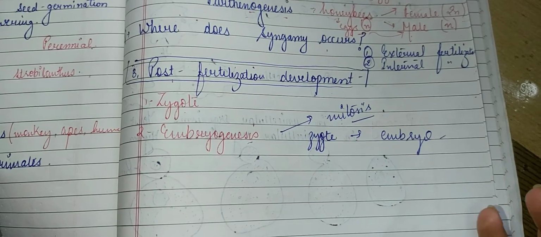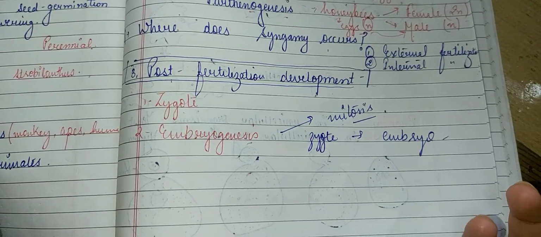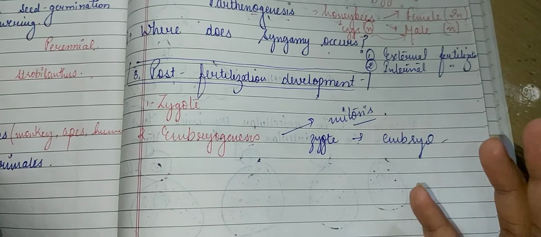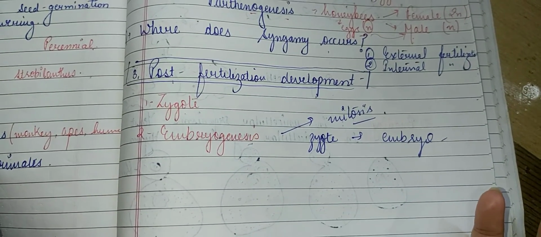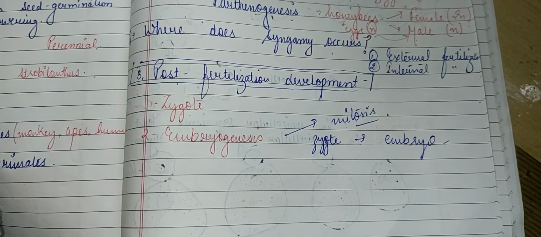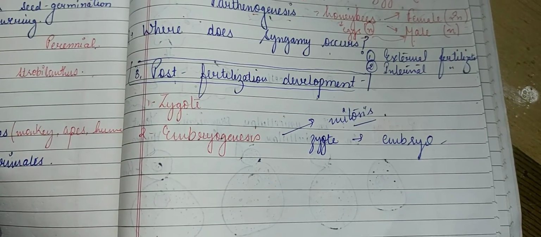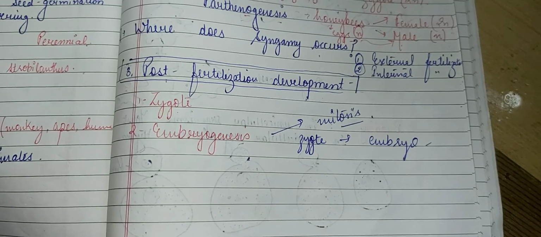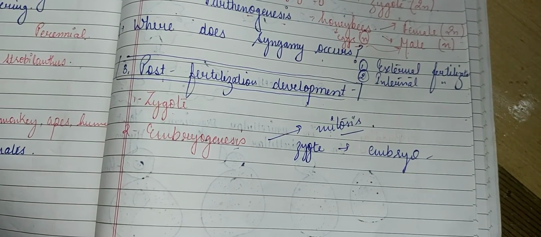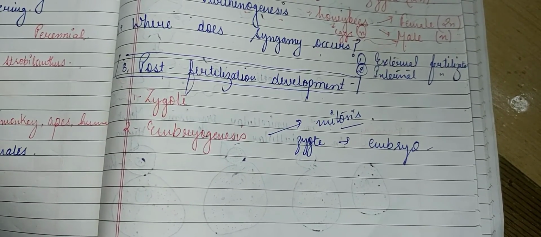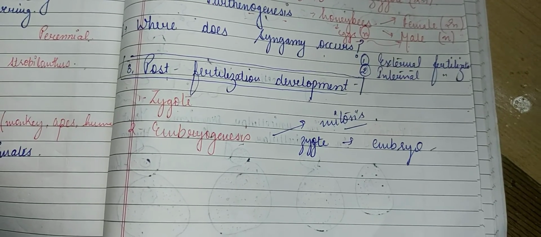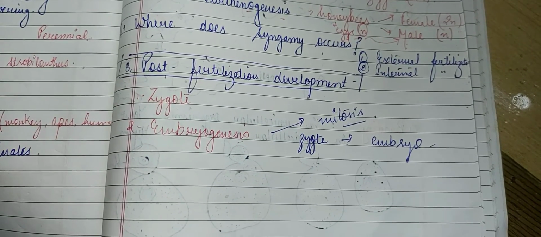After the cell division, the cells differentiate to form different types of tissues, organs, and organ systems. At the end of embryogenesis, a new individual is formed. So that's about the events in sexual reproduction.